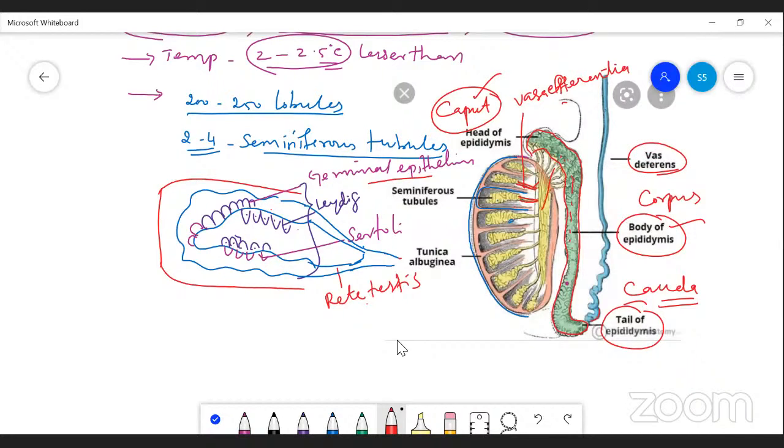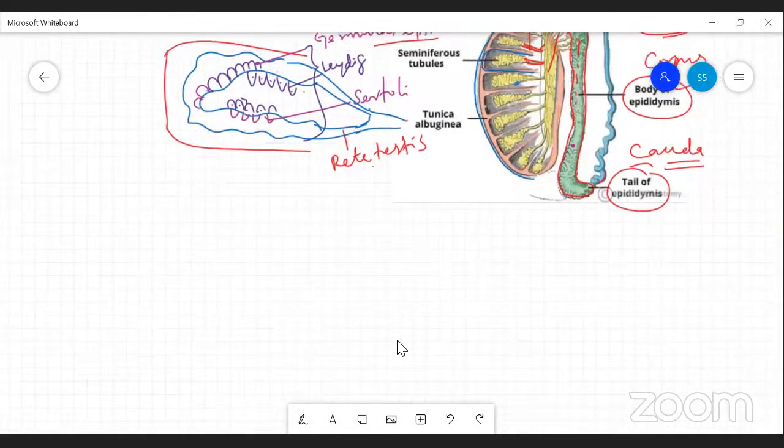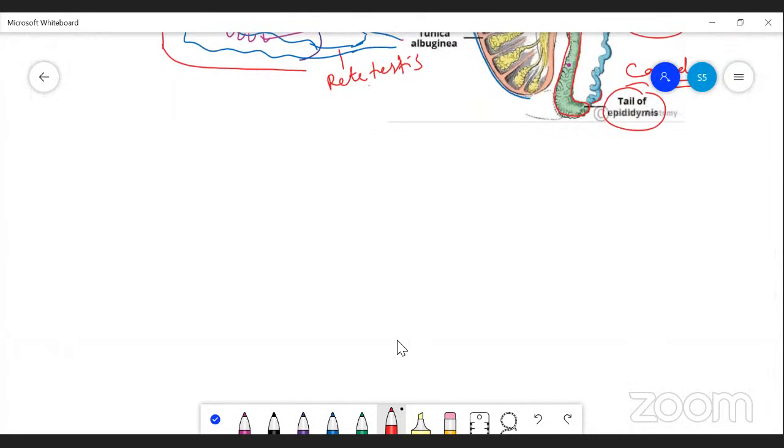So the sequence you must know: vasa efferentia, then vas deferens. The vasa deferentia from both sides join together to form the urethra. In addition, there are 3 accessory glands: the seminal vesicle, the prostate gland, and Cowper's gland.